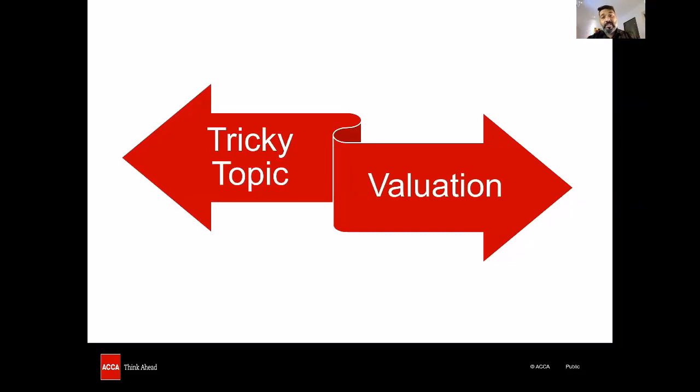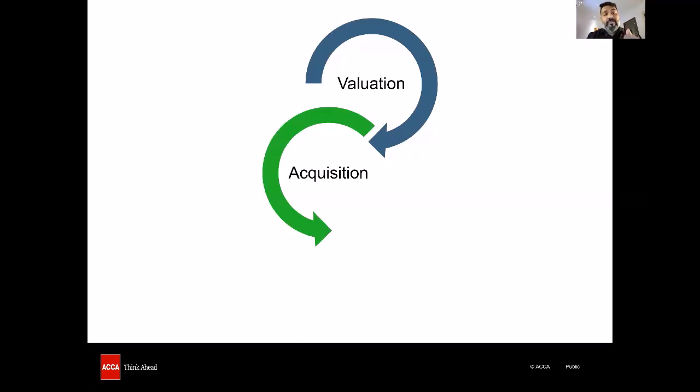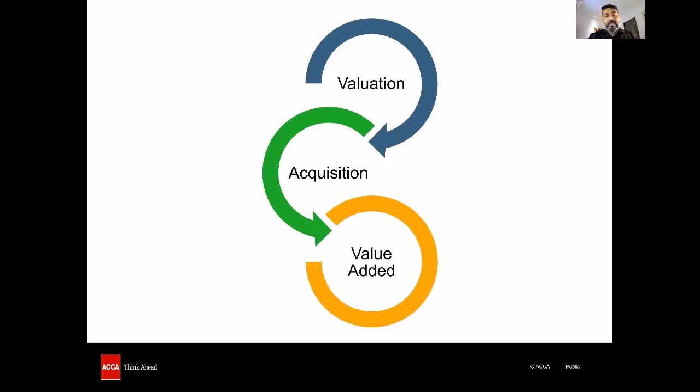In valuation, it's a big area, we are specifically looking into the valuation of an acquisition, and after acquisition, looking into how the value added happens. How do we calculate it? What are the tricky things? Where do the students go wrong?